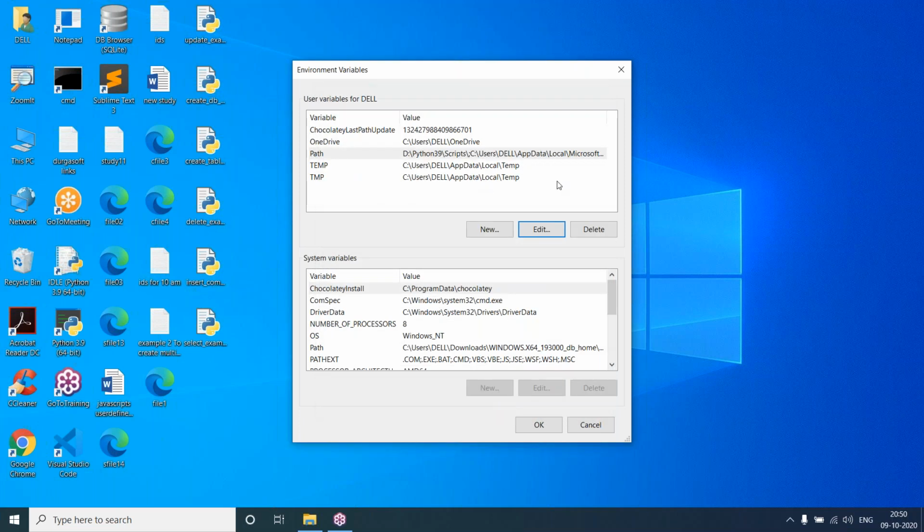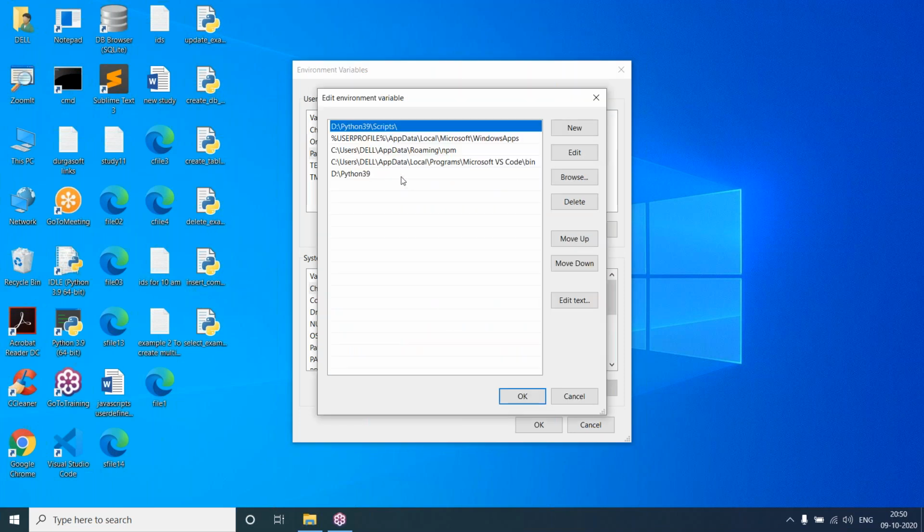If I restart the system, then the changes may be updated and it will work. While adding the path, there is no mistake here. This is correct.